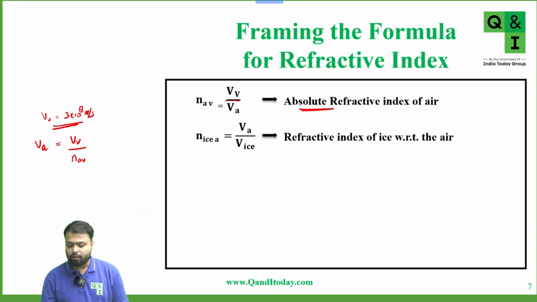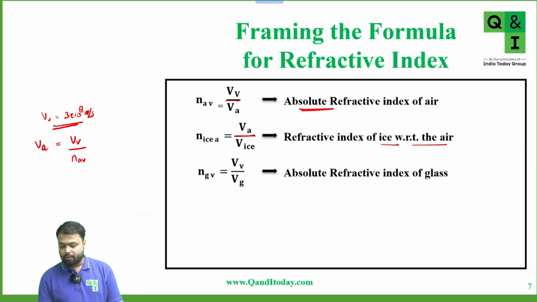Now, the refractive index of ice with respect to air is not the absolute refractive index, because here we are talking about ice with respect to air, and for air the refractive index is approximately 1.003, not 1. So we will say that the refractive index of ice with respect to air is equal to velocity of air upon velocity of ice.